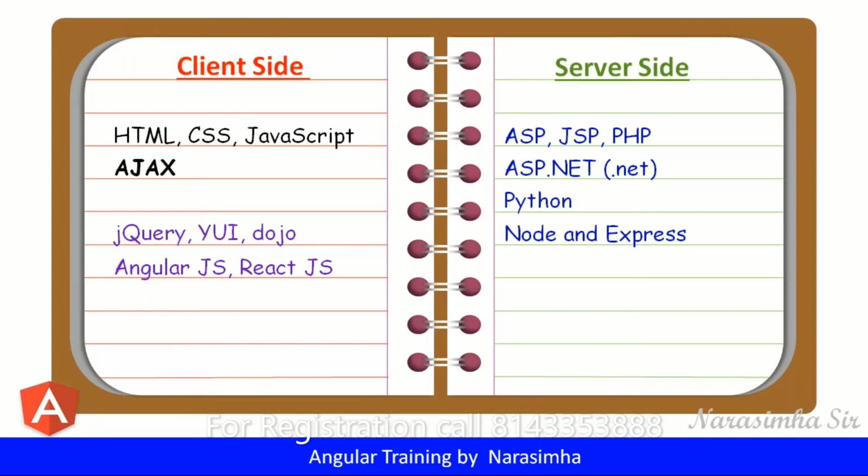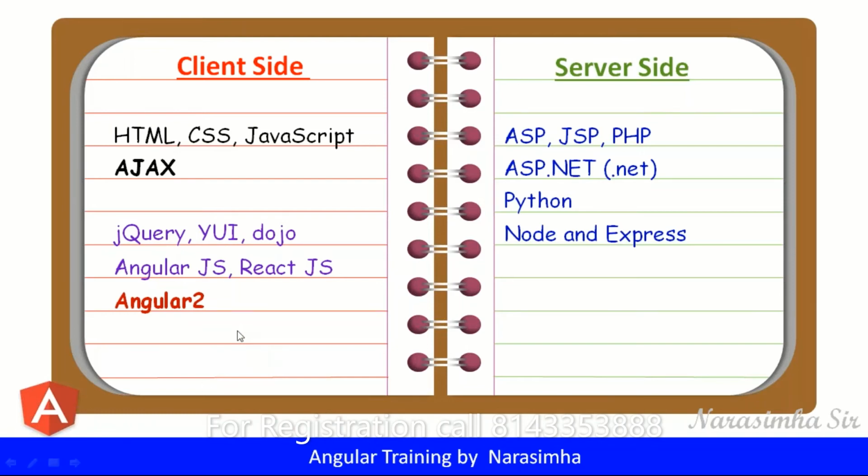On the client side, the Google team introduced one new product called Angular 2, a new series. This Angular 2 is not at all comparable with AngularJS. Angular 2 does not depend on AngularJS, and it is not an extension of AngularJS. It is completely a new product. Once Angular 2 was released, AngularJS gradually vanished from the market. Now we don't have AngularJS. We have the Angular 2 series product with the latest version.